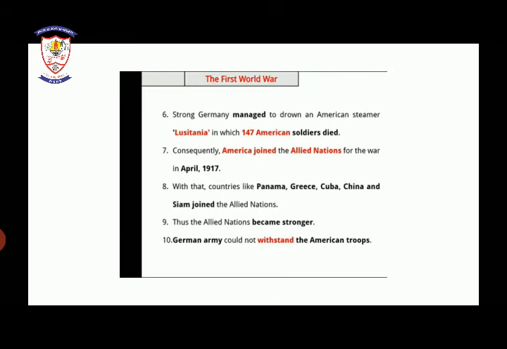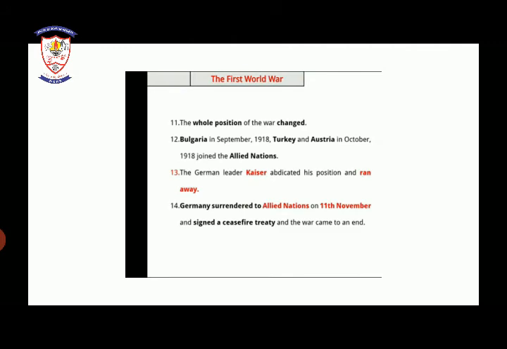As all were joining, the Allied nations became much stronger. The German army could not withstand the American troops. The German army could not stand against all the Allied nations with the American troops. So the whole position of the war changed. Why? Because the Allied nations were quite strong. Now Germany could not defeat the Allied nations.